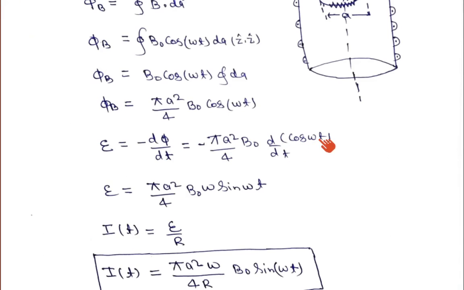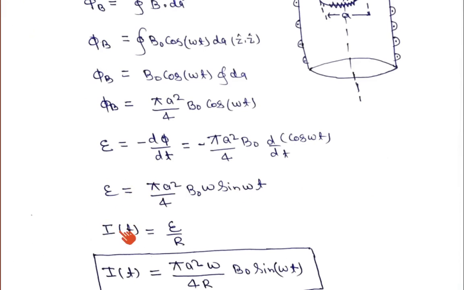The derivative of cos omega t gives minus sin omega t times omega, so minus times minus gives plus. That is why we have pi a square upon 4 B0 omega sin omega t. This EMF is obviously equal to the potential difference in the circuit.